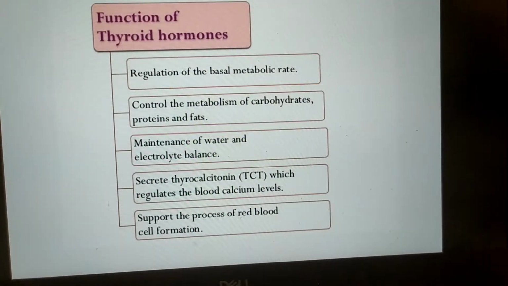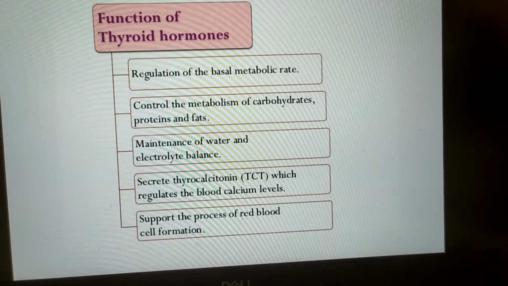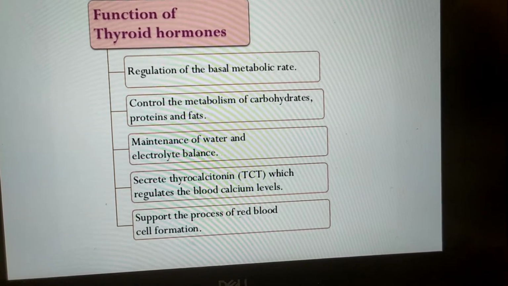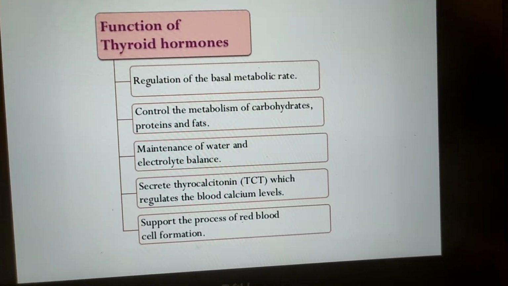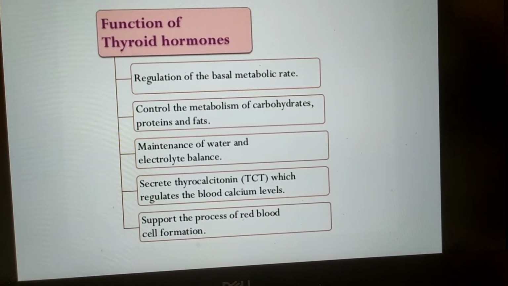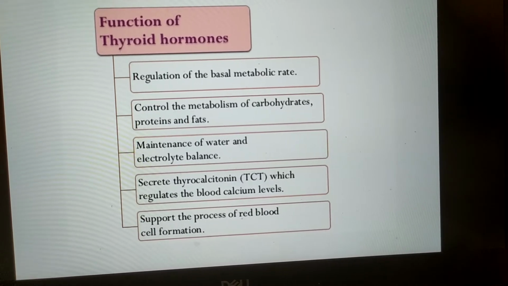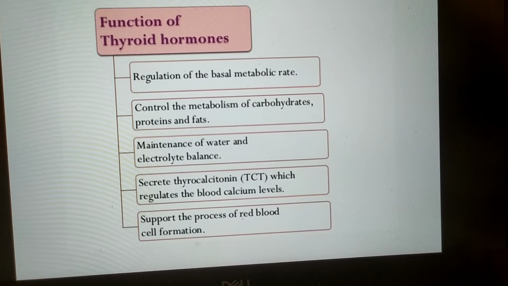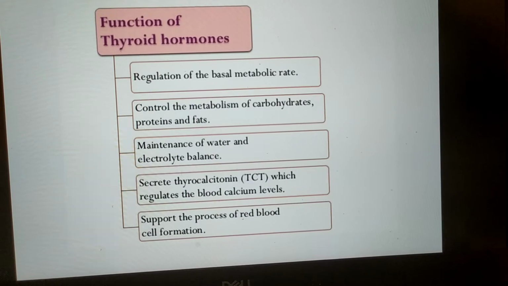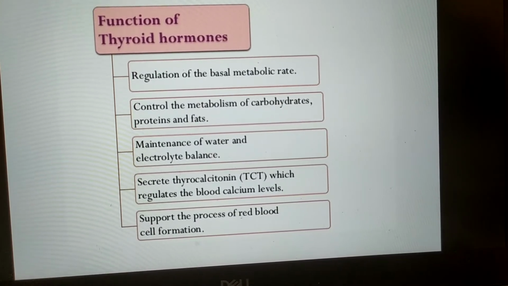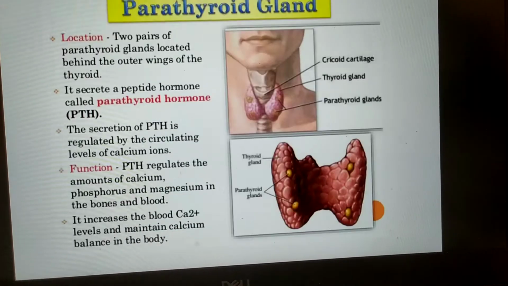Main function of thyroid hormones is it regulates the basal metabolic rate. It controls the metabolism of carbohydrate, proteins and fats. It maintains the water and electrolyte balance. It secretes thyrocalcitonin which regulates the blood calcium levels. It supports the process of red blood cells formation.